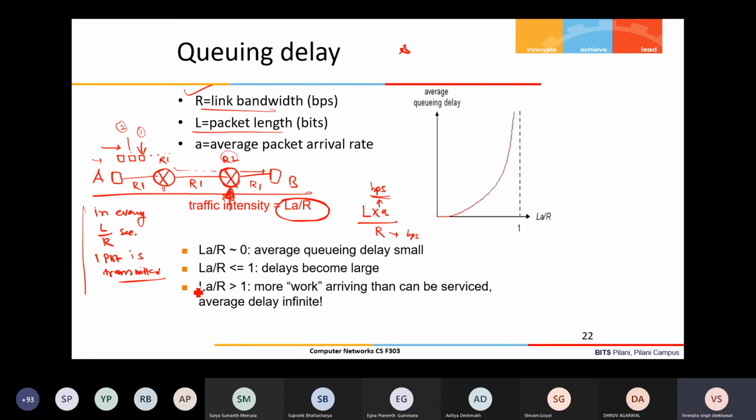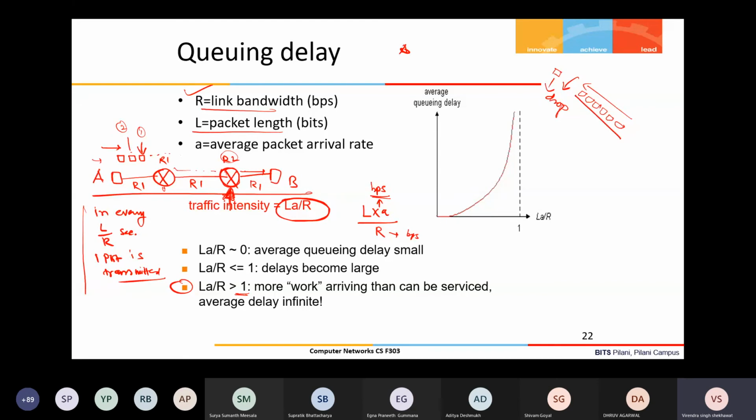So this is the first case we'll take. If the traffic intensity is greater than 1, why? Because the arrival rate is more than the service rate. So over a period of time, the queue will start building up, up to the maximum capacity of the buffer, and after that, any new incoming packet will be dropped. And the queue will always be at maximum full size if traffic continues coming at that rate.